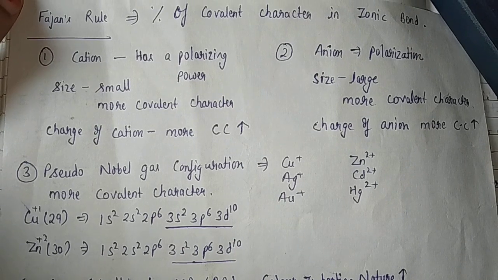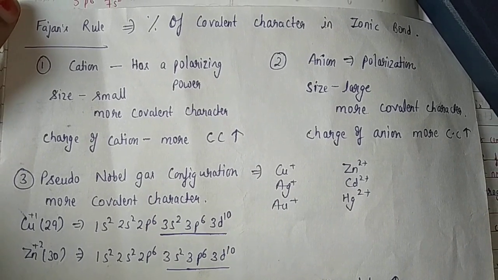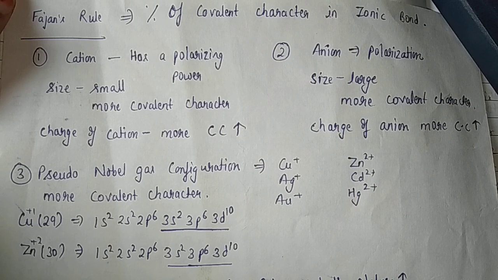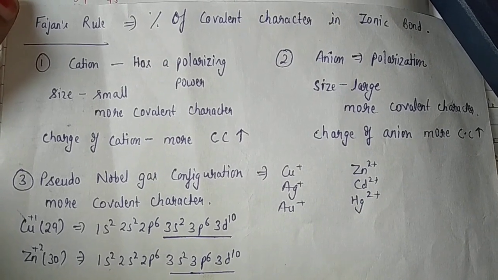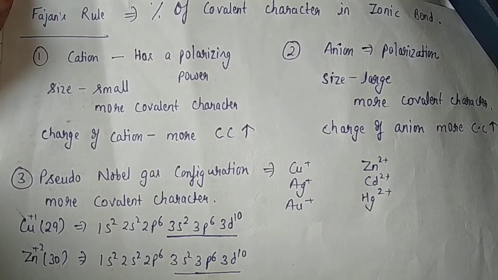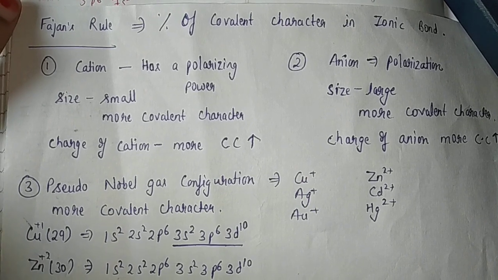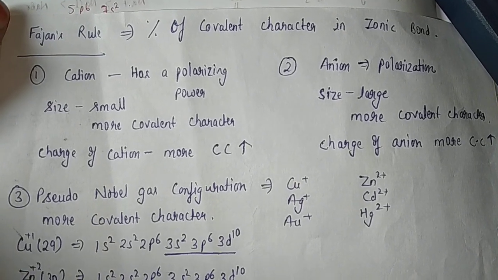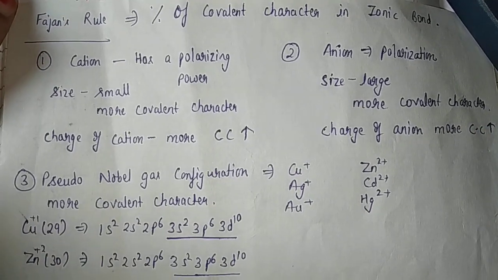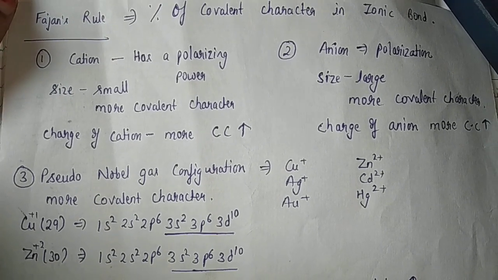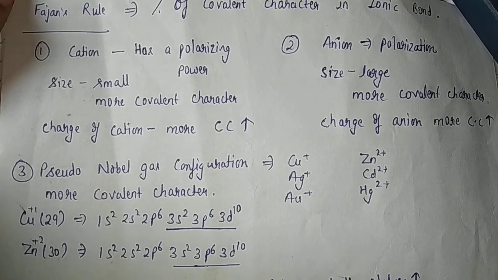Hello everyone, today we are going to discuss Fajan's rule. Fajan's rule is for the percentage of covalent character in an ionic bond, meaning how much covalent character is present in an ionic bond. So for this we should know about cation and anion.